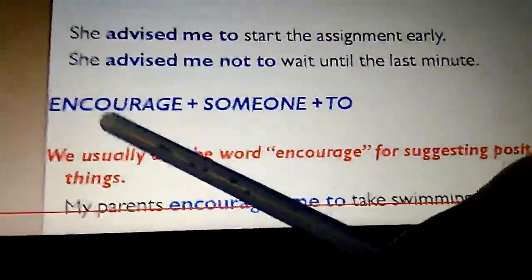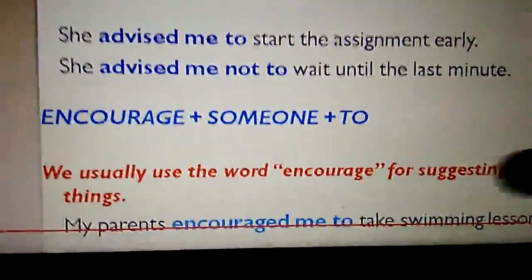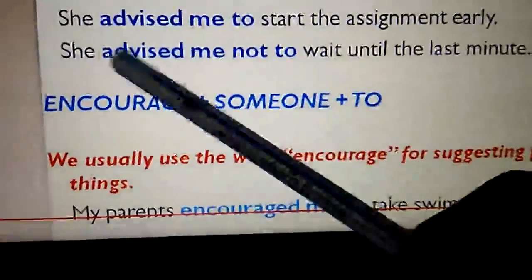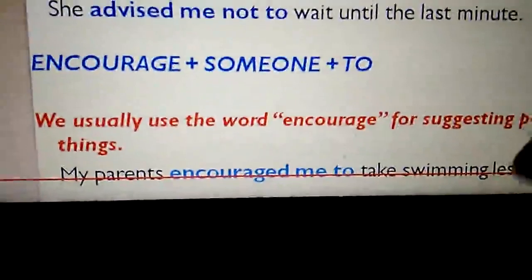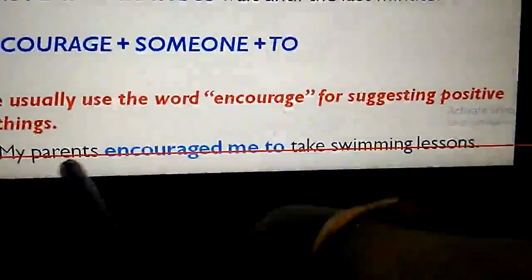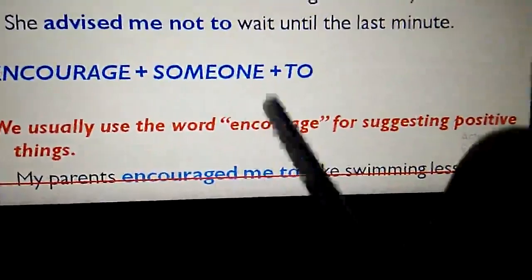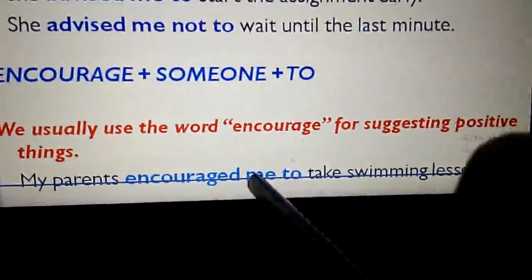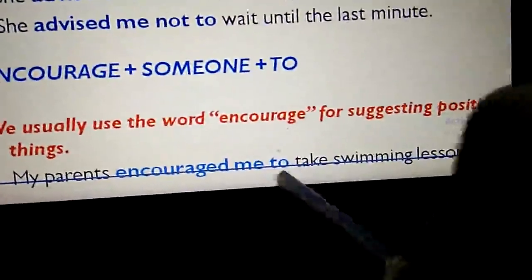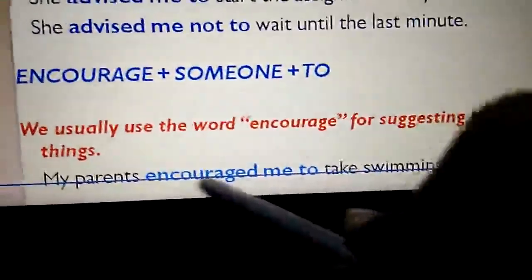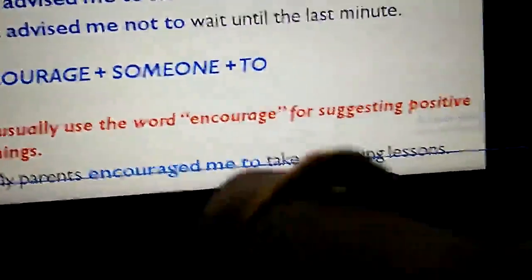And one more word we have is encourage. When we use encourage as the reporting verb, the pattern is the same as advise: encourage plus someone plus to. This is the pattern that we use. See the example sentence, my parents encouraged me to. Encouraged is the reporting verb. Me is someone, the person we are referring to, and to take is the to infinitive. So the pattern would be like this. My parents encouraged me to take swimming lessons.